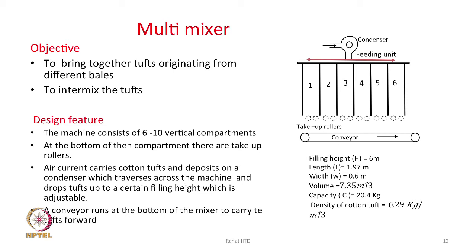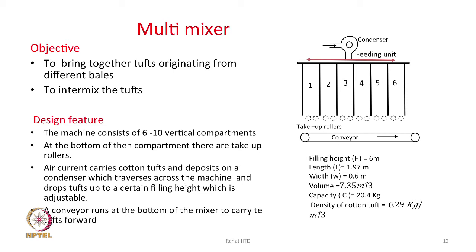For that we have sensors, and from the bottom the cotton tufts are taken out with the help of take up roller, and these tufts are then passed on to the conveyor. Conveyor is resting just below the take up rollers. So, this conveyor is taking the cotton tufts which are coming from all 6 compartments,